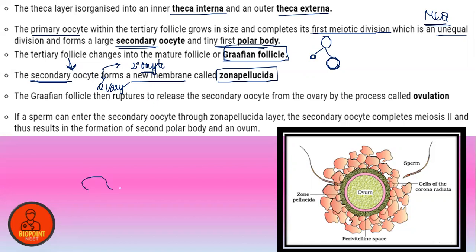So in your diagram, you might have seen a Graafian follicle, and this looks like the structure of an anther, right?